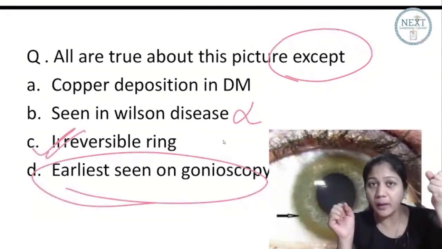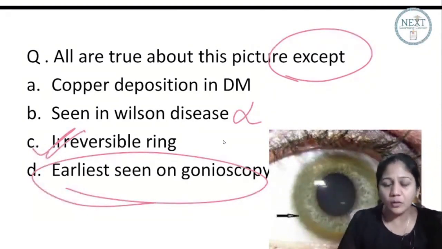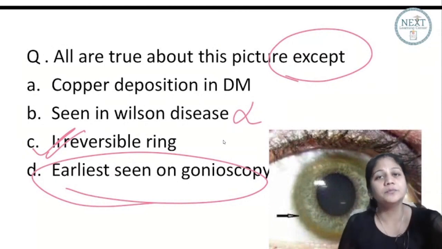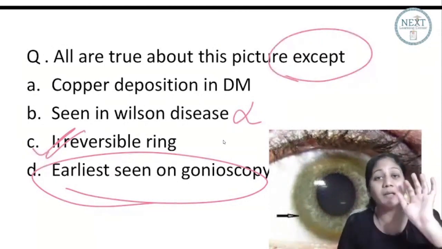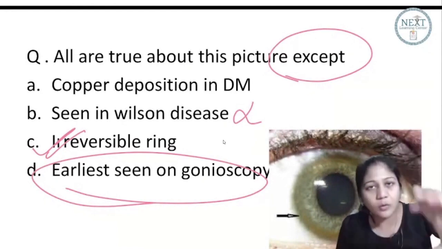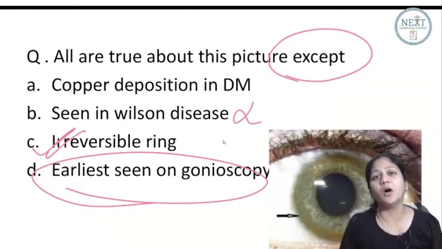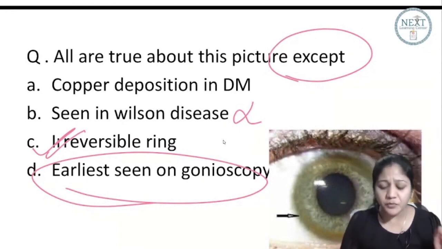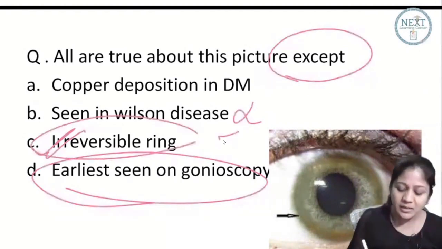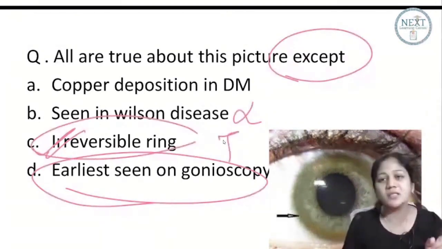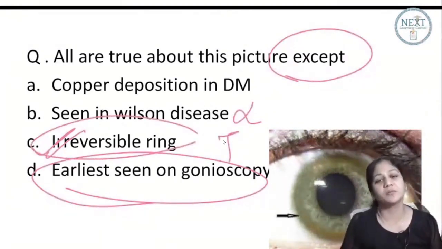Be confident about the thing which you know. The fourth option is new to you, and it is a correct option, but it is not necessary that you know everything about the particular pathology or the disease. If you are confidently knowing that it is a reversible ring, you should be able to answer.